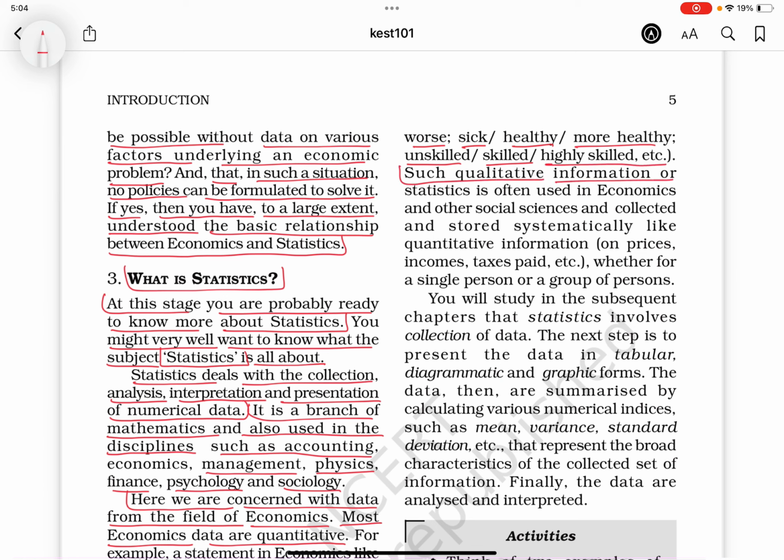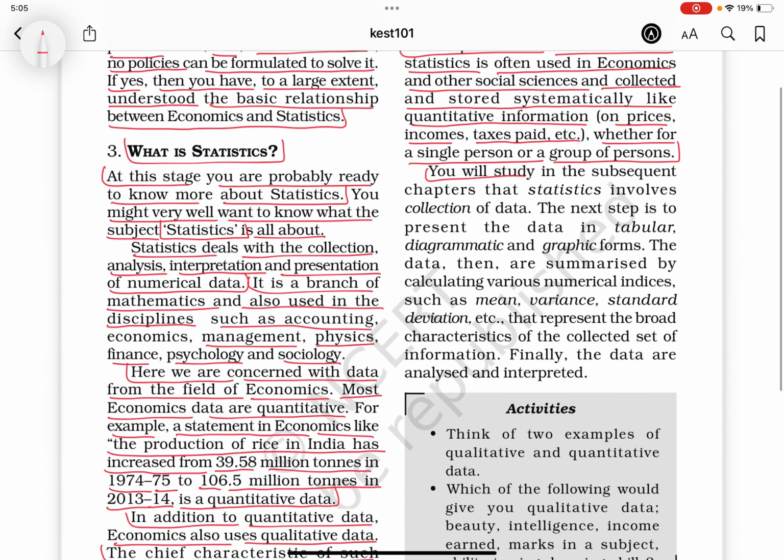Such qualitative information or statistics is often used in economics and other social sciences and collected and stored systematically like quantitative information on prices, incomes, tax paid, etc., whether for a single person or a group of persons. You will study in the subsequent 10 chapters that statistics involves collection of data.